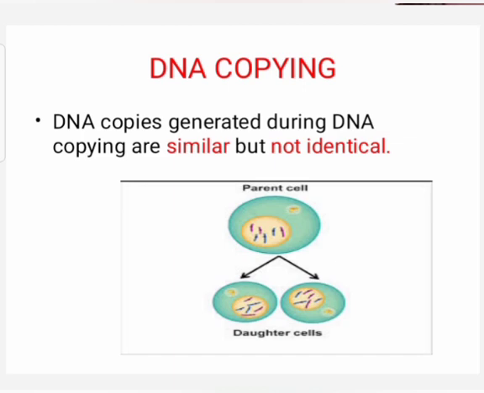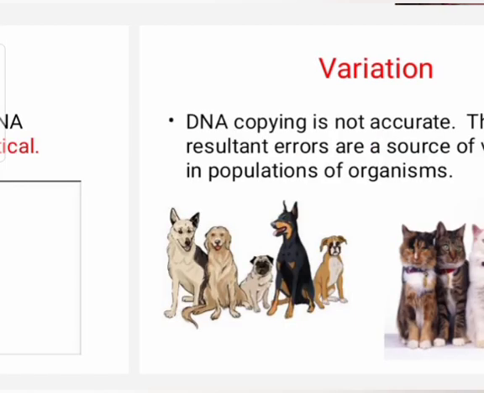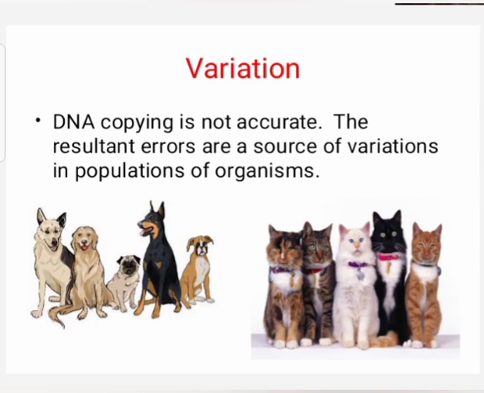DNA copies generated during DNA copying are similar but not identical. This is the reason for variation. DNA copying is not accurate. The resultant errors are a source of variations in populations of organisms.